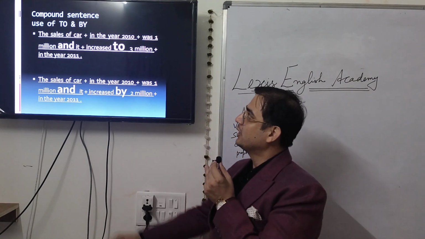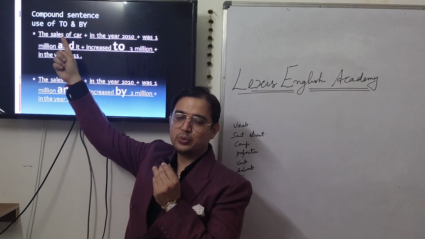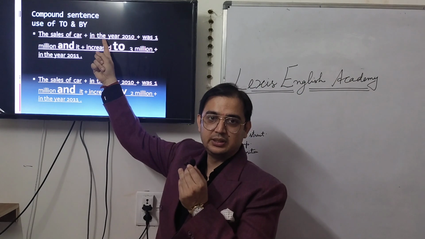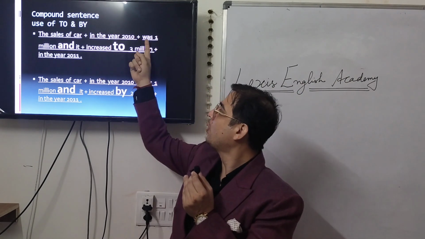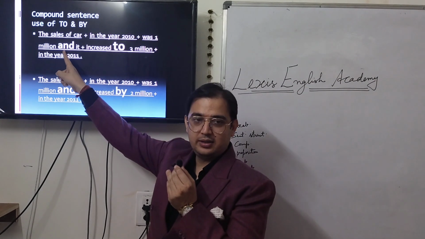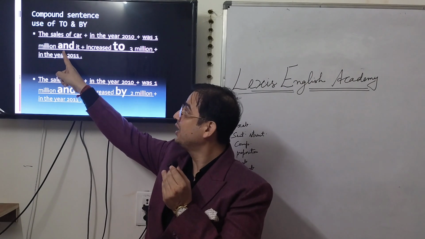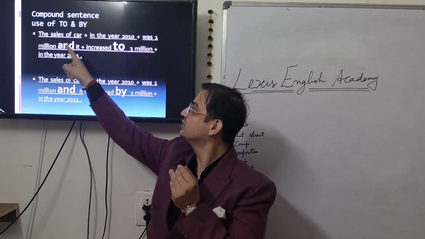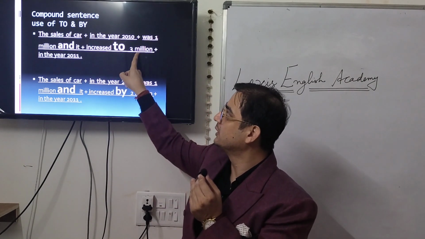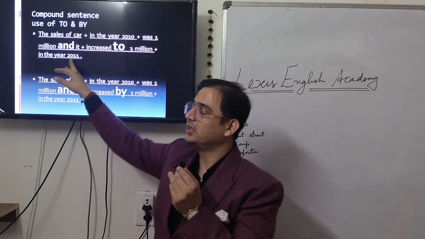The sales of car in the year 2010. Here you can see the sales of car indicates the subject. What we are talking about over here, the sales of car. In the year 2010 is specifying the time. Was 1 million is specifying the data. And is a connector and it is increasing the length of the sentence. And it is a reference to the sales of car, and it increased to 3 million. It was 1 million and it increased to 3 million in the year 2011.